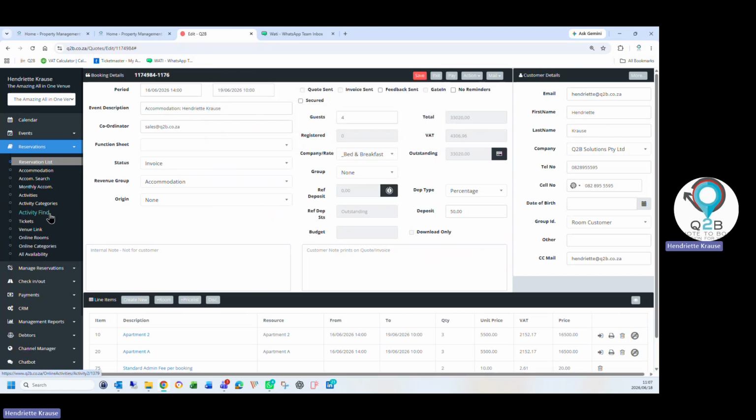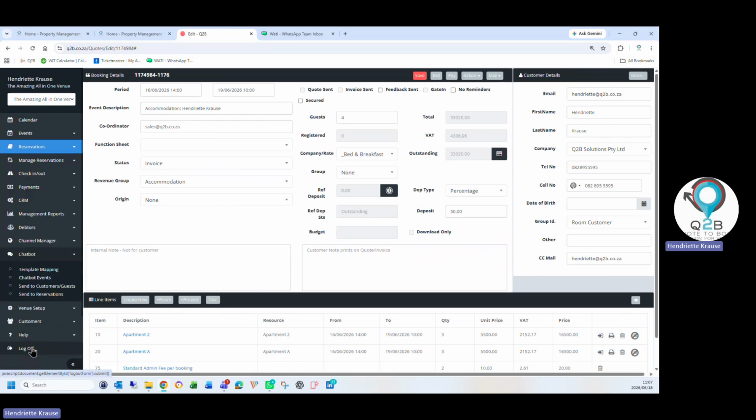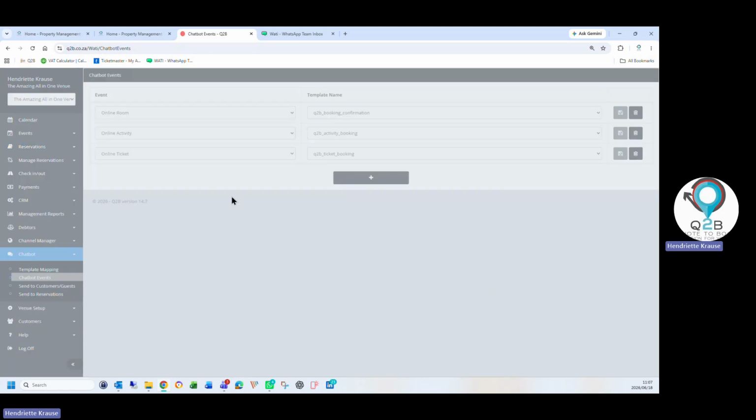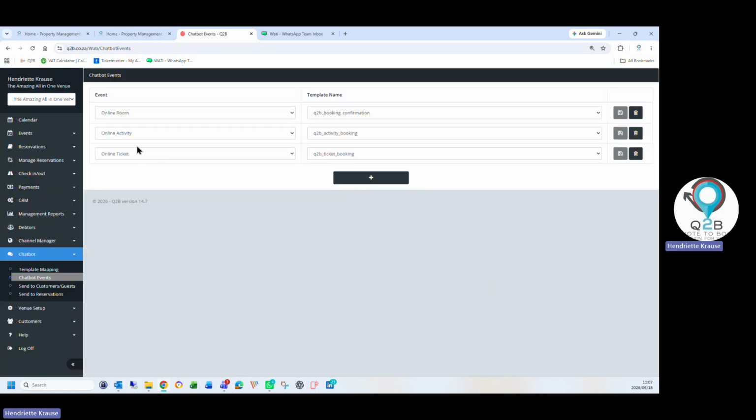Then also for online, if clients are booking a room online, they will automatically get a WhatsApp that you pre-selected for your online room bookings, for your online activity bookings, for your online ticket bookings.